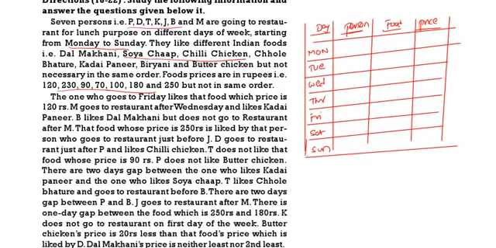The one who goes on Friday likes the food whose price is 120. So Friday, the price is 120 rupees. Then M goes to the restaurant after Wednesday. After Wednesday, we can take any: Thursday, Friday, Saturday, Sunday.